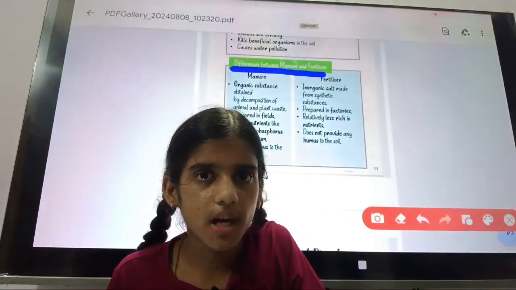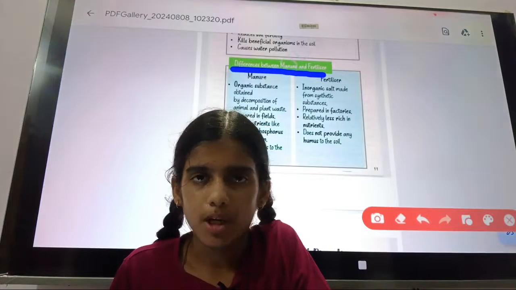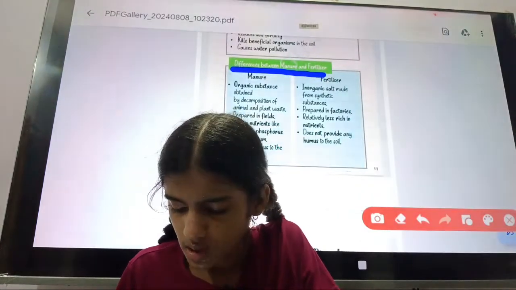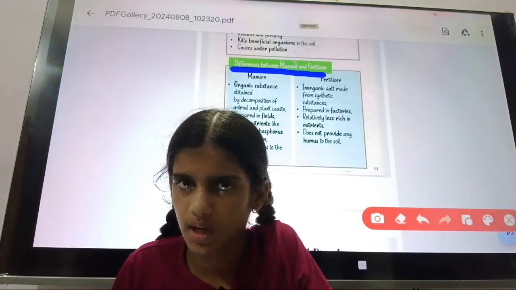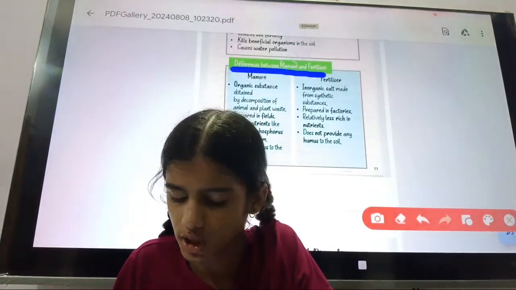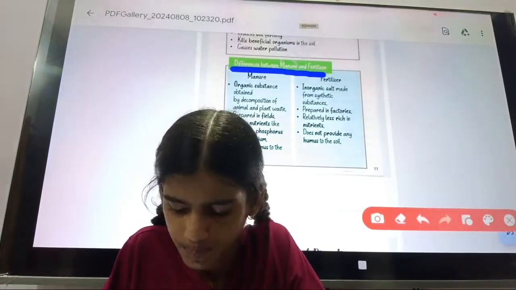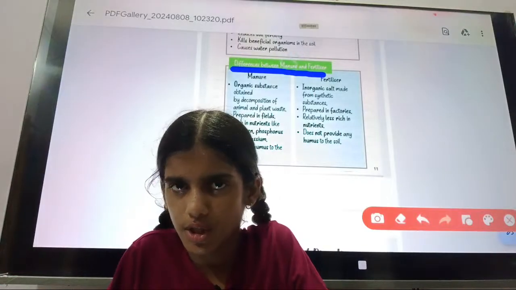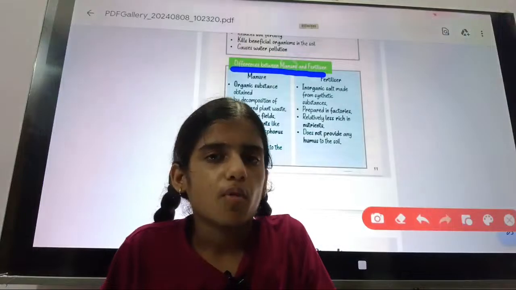You can take a screenshot of this because in the examination many of you can get confused. So, very simple. Manure is an organic substance obtained from agriculture waste, animal waste or kitchen waste. It can be prepared in the field, and it is rich in nutrients like nitrogen, phosphorus, and potassium, and it provides humus to the soil.